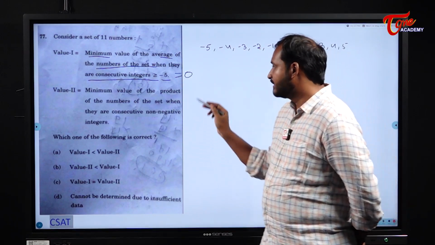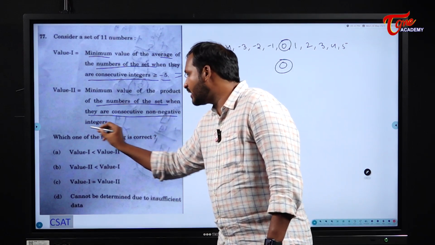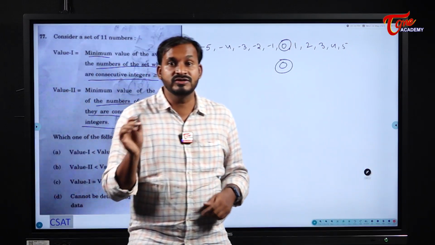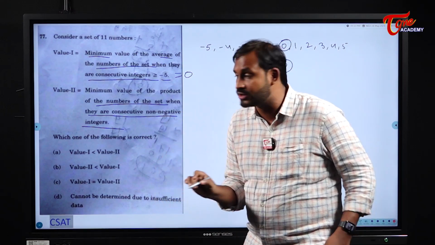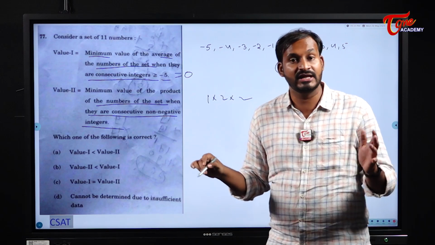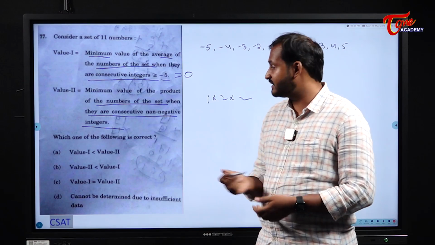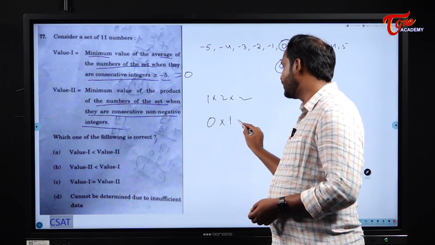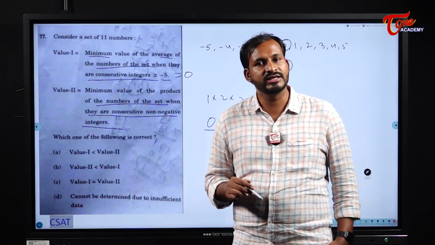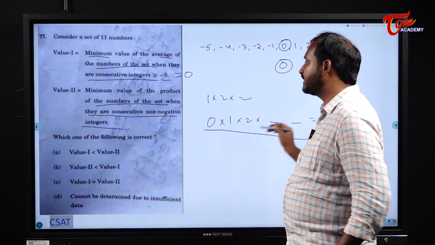Next, the minimum value of product of numbers of the set when they are consecutive non-negative integers. See here, students, non-negative, they are not using the word positive. If they used the word positive, we would have taken from 1, 2, 3. But non-negative means from where will the numbers start, students? It will start from 0. 0, 1, 2, 3 and so on, right? 0 into anything, what does it become? 0, right? So this average is 0 and this minimum product is 0.